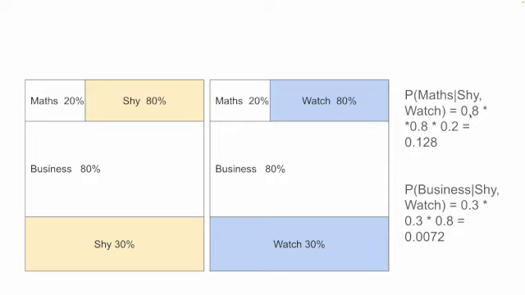So you multiply the shyness probability of a maths person into the watch probability of a maths person into the probability of a maths person itself, which is 20%, and you get this. Similarly, you do it for the business side, and here you see that now suddenly with additional evidence you are more certain that this is a maths person, that the probability has tilted again in favor of the maths person.